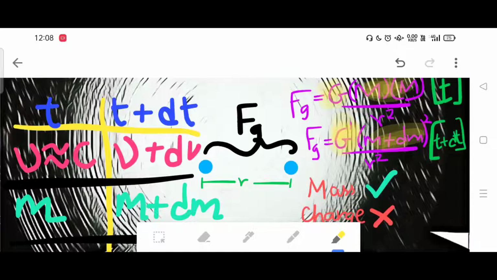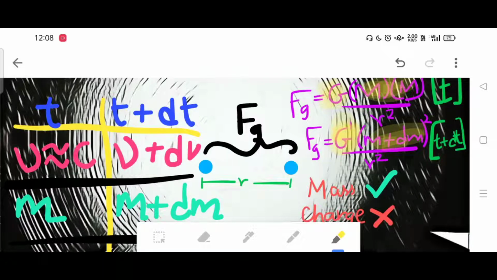In this way we can conclude that G changes for a particular interval of time, because the force might change after a certain period of time. It will take time. There will be some delay between the change in the force and the change in the mass. So the final conclusion is G might change.